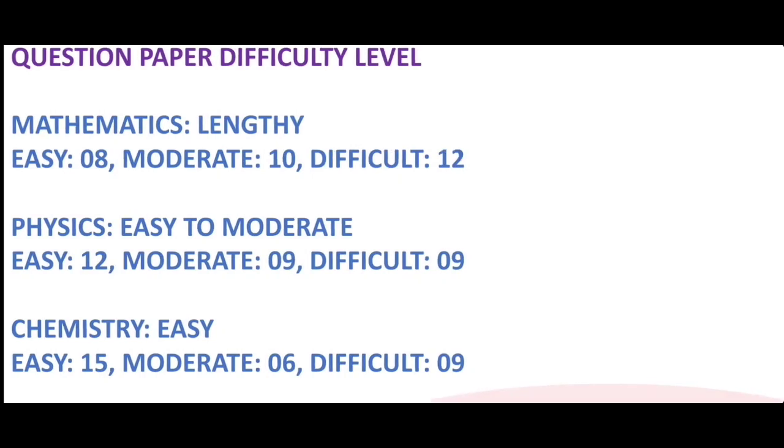On the other hand, the physics questions are said to be easy to moderate. Here the number of easy questions are 12, moderate questions are 9, and difficult questions are 9 in number.